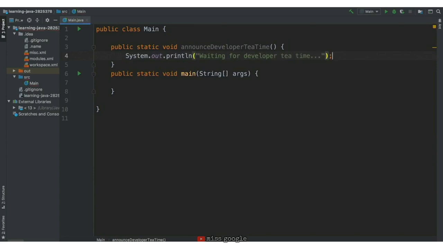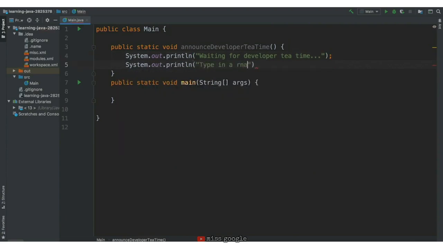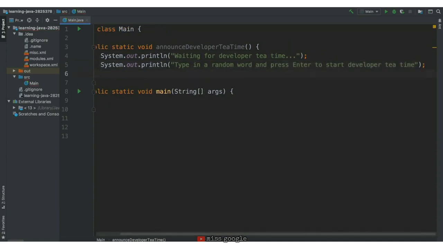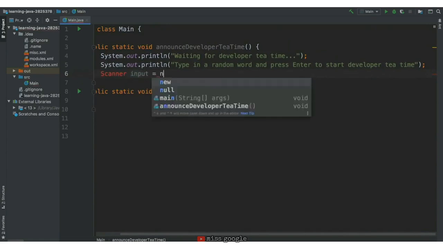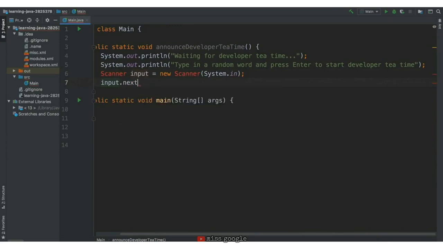To keep this as simple as possible, we are going to make our program pause until the user types a random word and presses enter on their keyboard. There are other ways we could implement this waiting for developer tea time step, but this is the most straightforward with what we know so far. For this function, once the user types a random word and presses enter, we'll announce developer tea time. To check if the user has entered a word into the console, we'll need to create a scanner and use the .next operation, as we've done before.